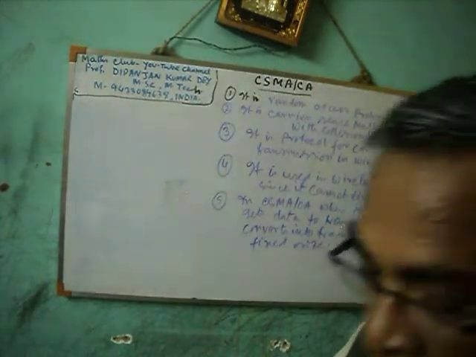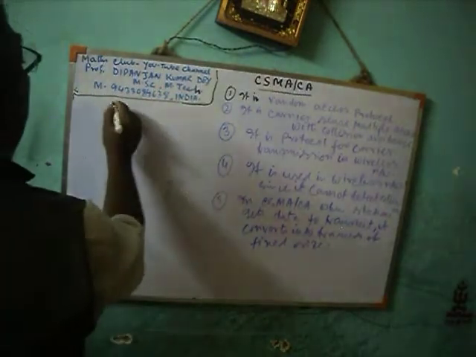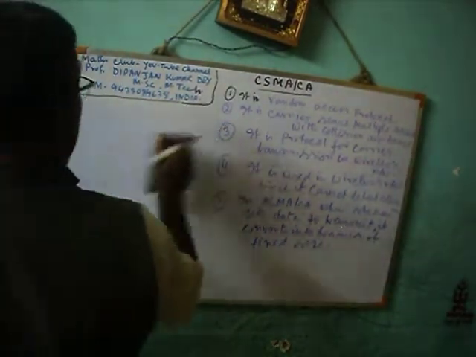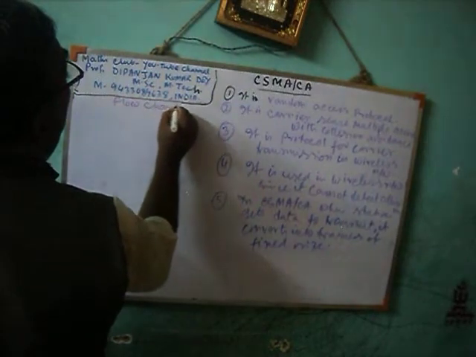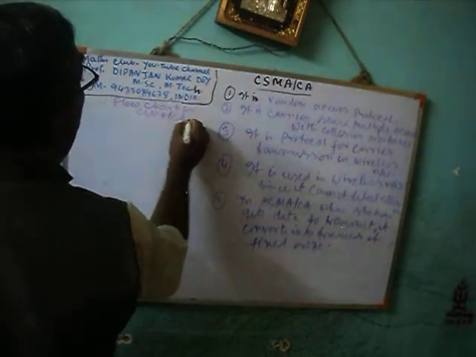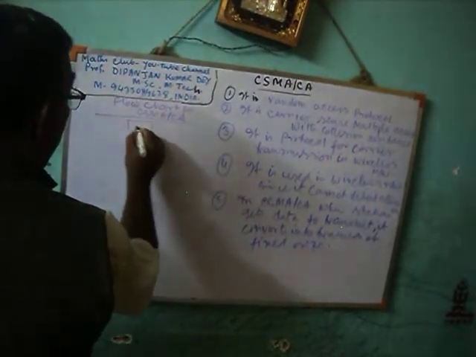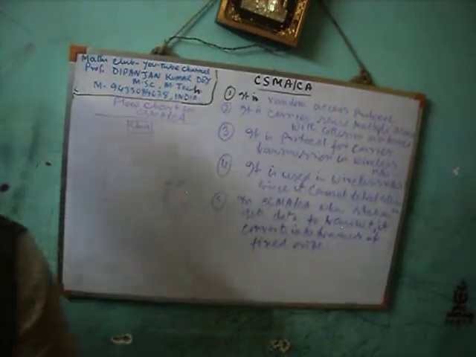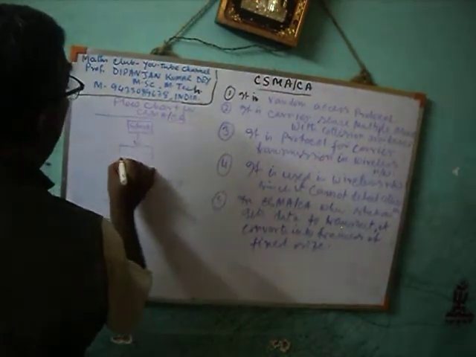Now I am giving the flow chart of CSMA CA. First start, then assemble frame.